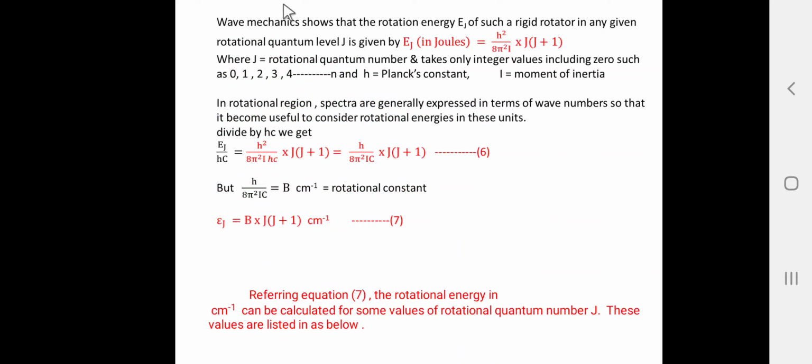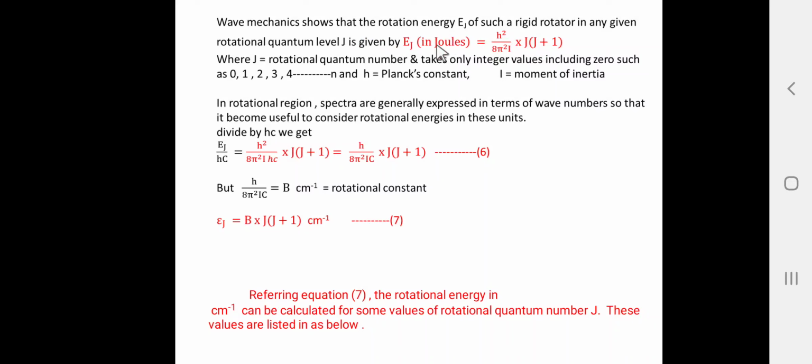Then wave mechanics show that the rotational energy Ej of such a rigid rotator in any given rotational quantum level J is given by the equation. Here Ej, the rotational energy in joule, is given by h square divided by 8 pi square I into J into J plus 1. This is as per wave mechanics.